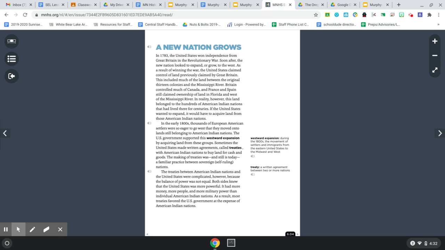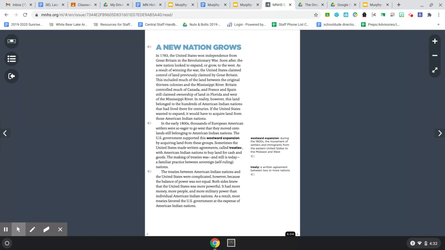As a result of winning the war, the United States claimed control of land previously claimed by Great Britain. This included much of the land between the original 13 colonies and the Mississippi River. Britain controlled much of Canada, and France and Spain still claimed ownership of land in Florida and west of the Mississippi River. In reality, however, this land belonged to hundreds of American Indian nations that had lived there for centuries. If the United States wanted to expand, it would have to acquire land from those American Indian nations.